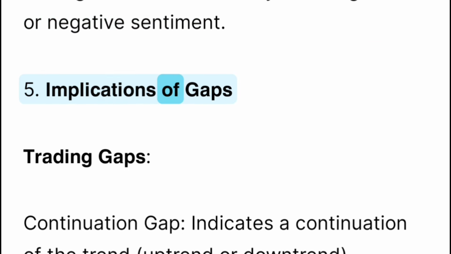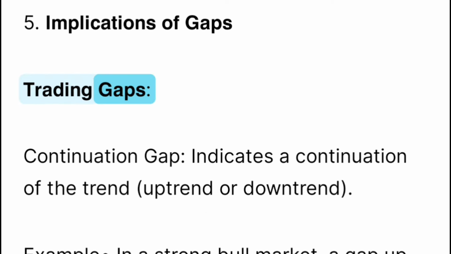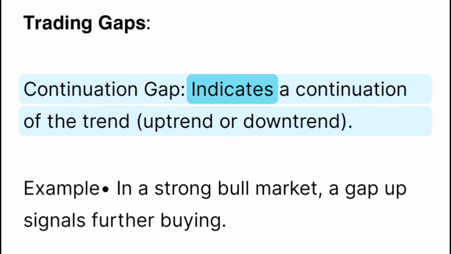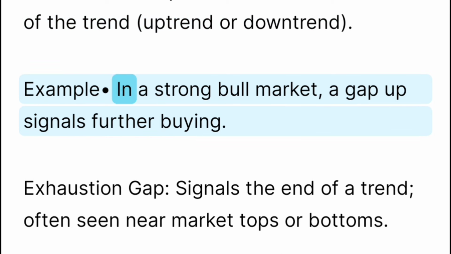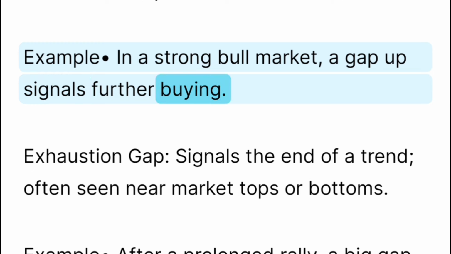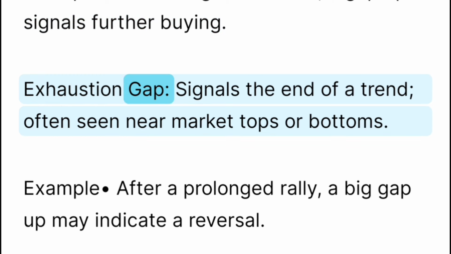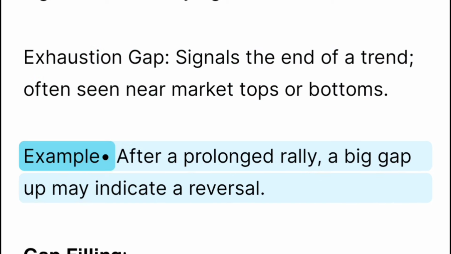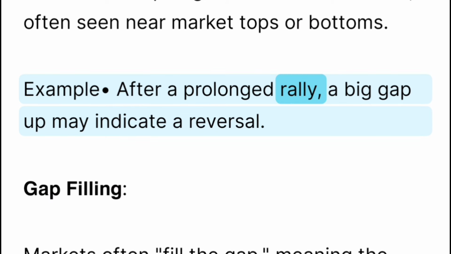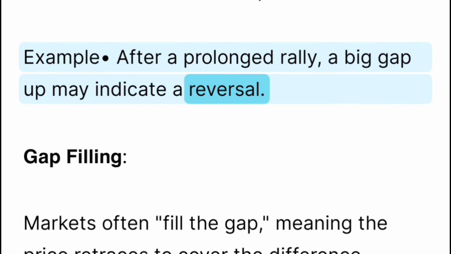5. Implications of gaps. Trading gaps. A continuation gap indicates a continuation of the trend, uptrend or downtrend. Example: in a strong bull market, a gap up signals further buying. An exhaustion gap signals the end of a trend, often seen near market tops or bottoms. Example: after a prolonged rally, a big gap up may indicate a reversal.